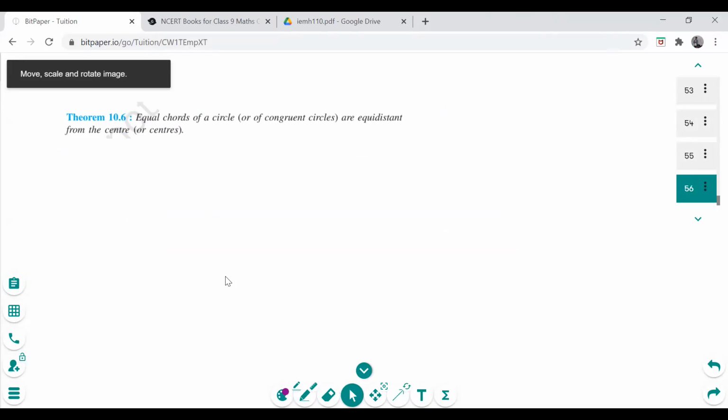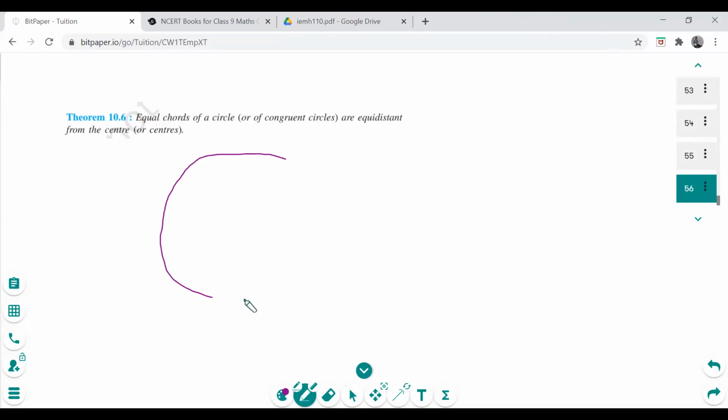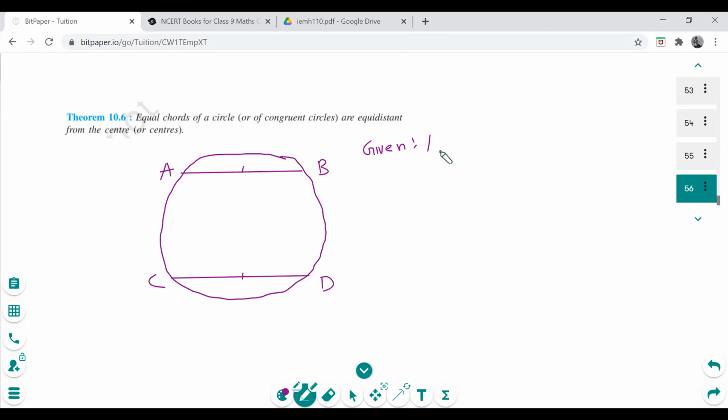So let's try this theorem, theorem 10.6. Equal chords of a circle. So suppose we have a circle. I will try to draw a better circle this time. Not perfect. Suppose we have two equal chords like this. Okay, they are equal. Let me use a sign to show that these are equal. So let's call it AB, and let's call it CD. So given is AB is equal to CD. That's the given part.